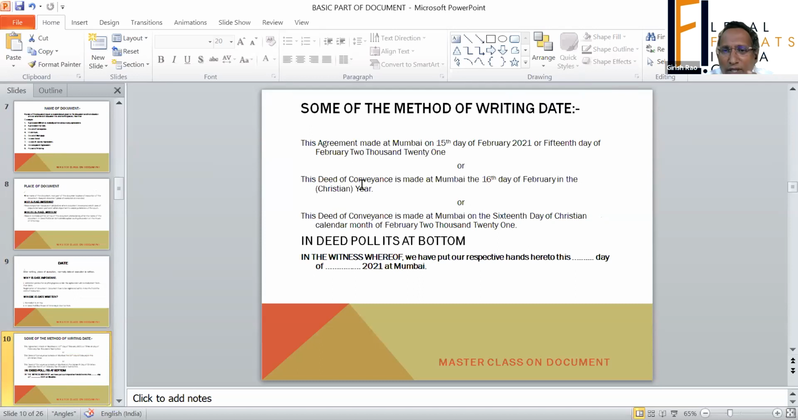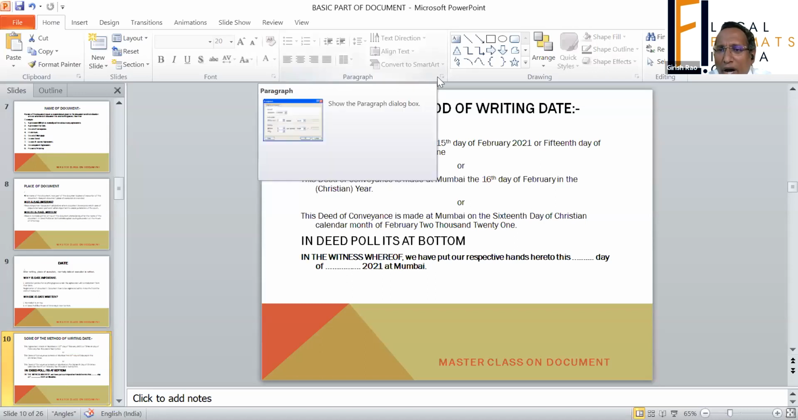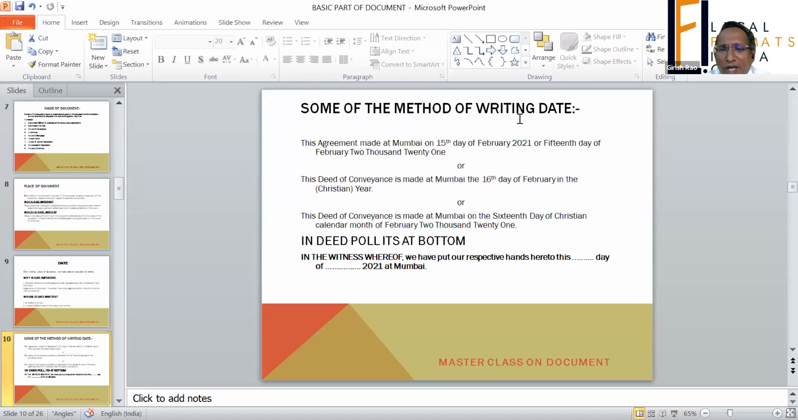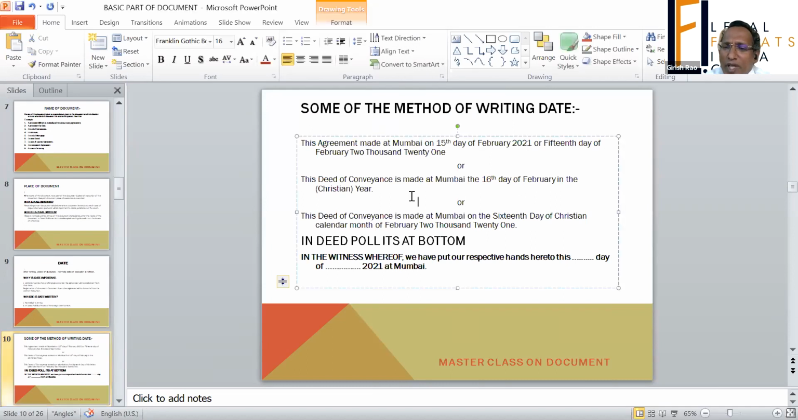As I told, some of the methods of writing date. These are some of the methods and indications of how the dates are written. There is no hard and fast rule for this. I'll just read it out. This agreement made at Bombay on 15th day of February 2001, or it is written in words also, 15th day of February 2001. Similarly, sometimes it is written deed of conveyance is made at Mumbai on 16th day of February in Christian year 2021. So there are various methods.